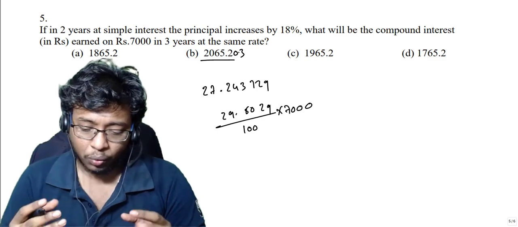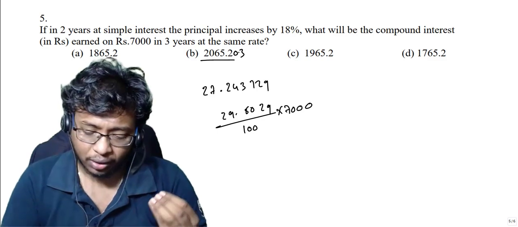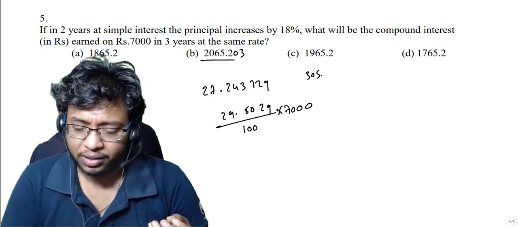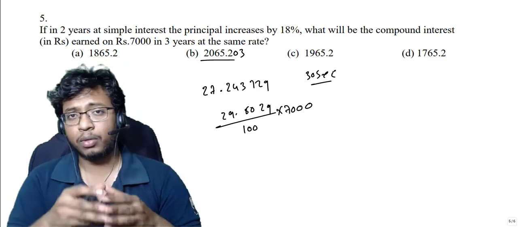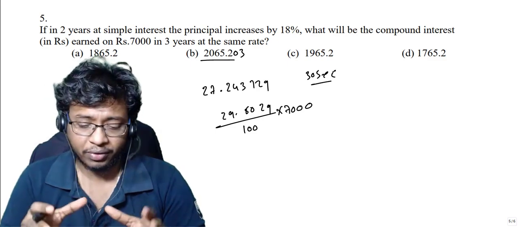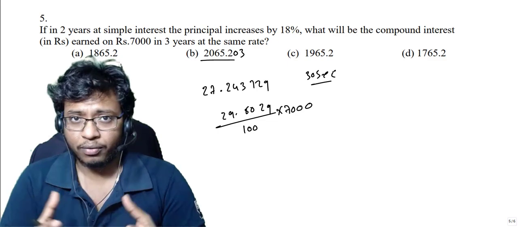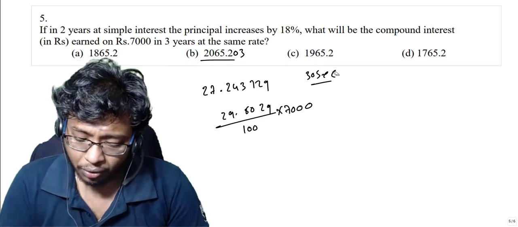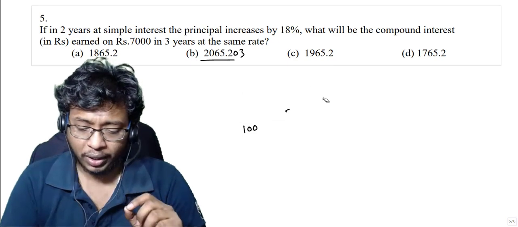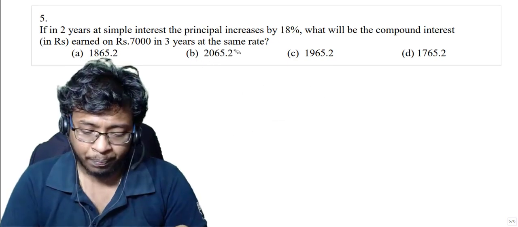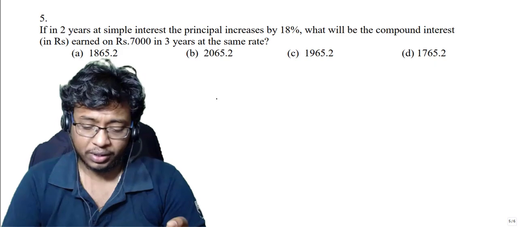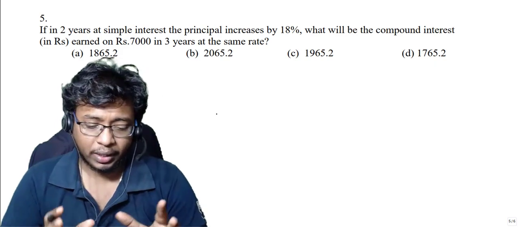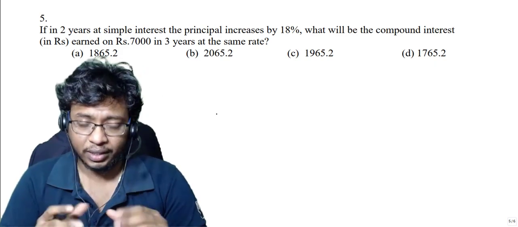So I have derived the answer even more precisely, and that too within less time. That means I took around maximum 30 seconds. That's it. But this is a difficult question. If you don't know this concept, I'm sure if you keep using formulas and all, you will take more than 2 minutes to solve this, right? Because if you start using the compound interest formula, you will end up in an exponential form, right? Exponential formula, which is time consuming. Now I'll tell you the concept of compound interest in detail, right?